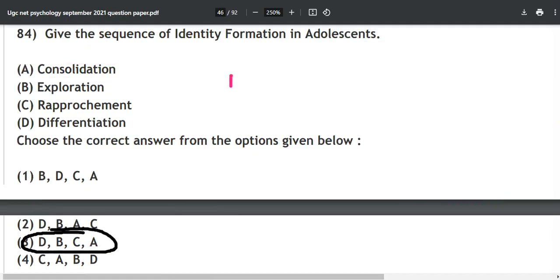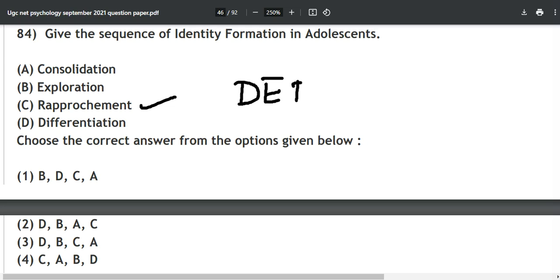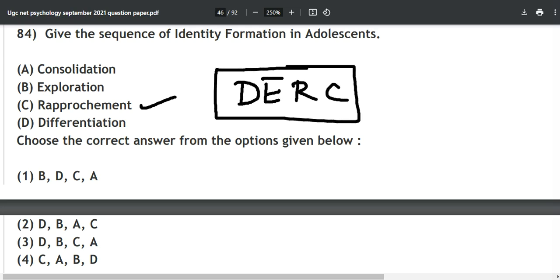Just remember differentiation will come first. So what will be the mnemonic over here? First of all, we will have D, then E, then rapprochement, dare, and C. So DARE C is the mnemonic for this separation individuation theory.